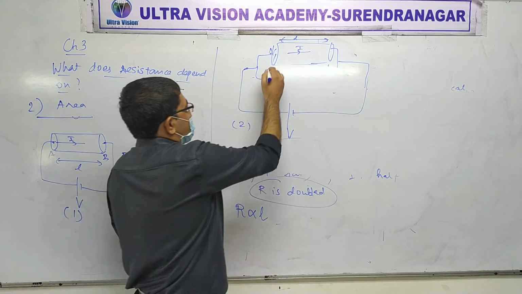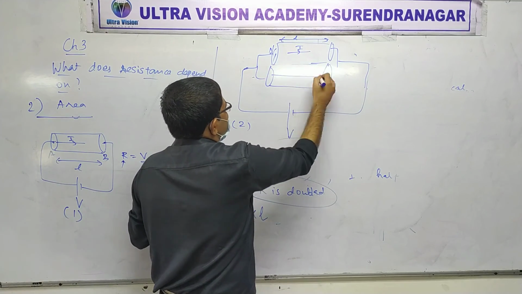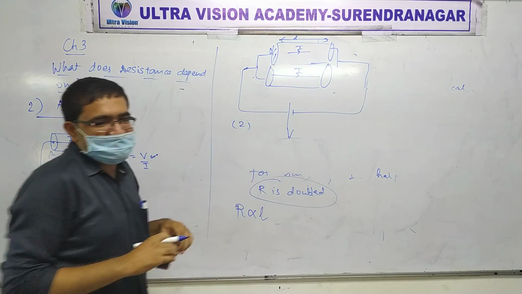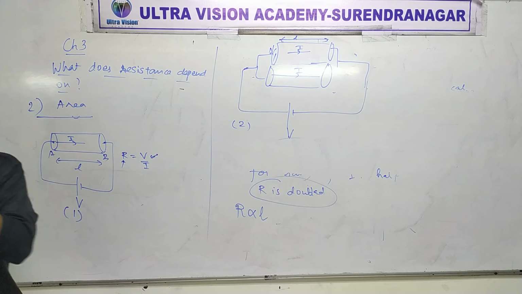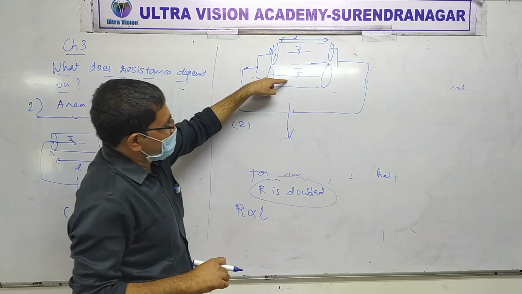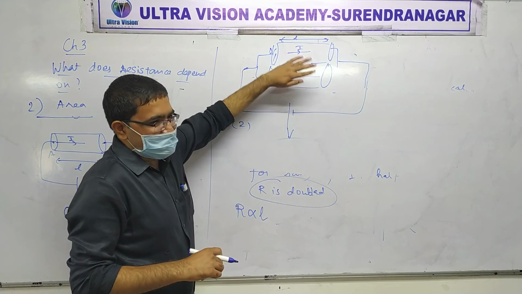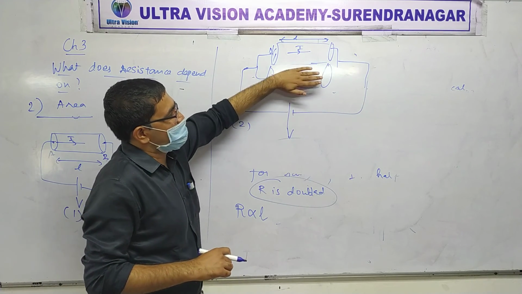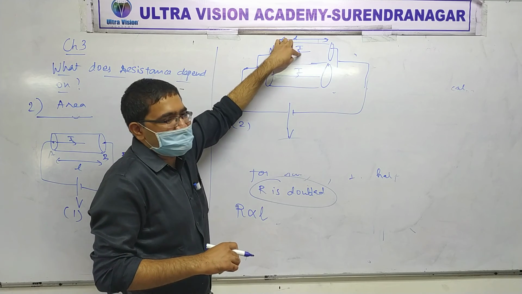Now if there is a second one, what is its current? It's the same, right? In both, the current was I, yes or no? I am talking about this current, not the total current. Don't get confused. I am saying if there was only one, the current in this one would be I.